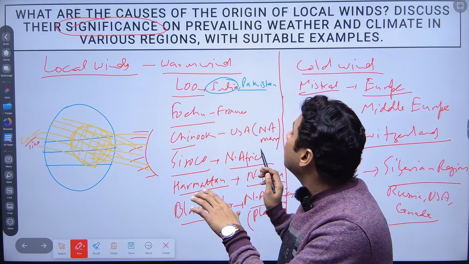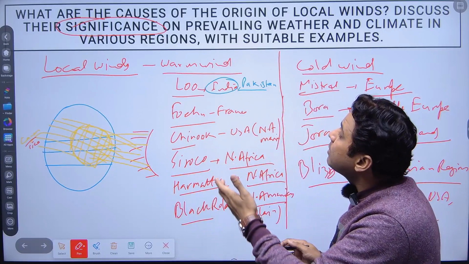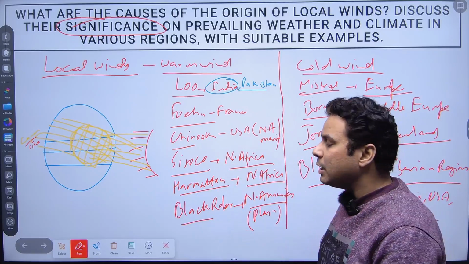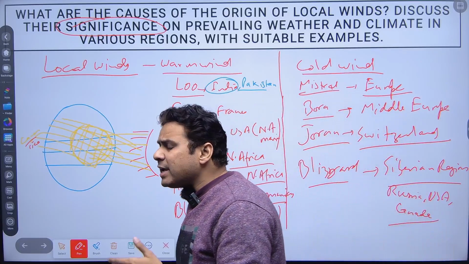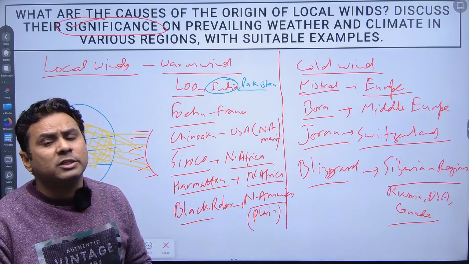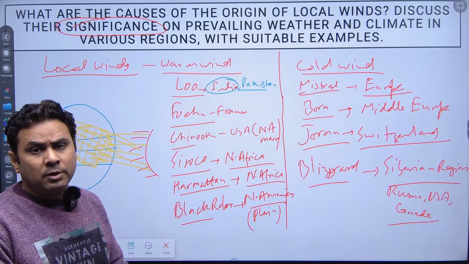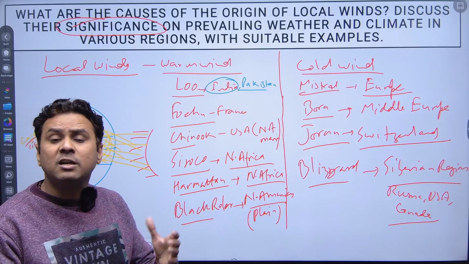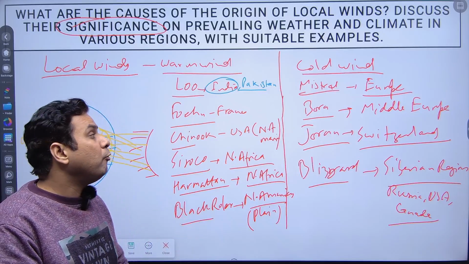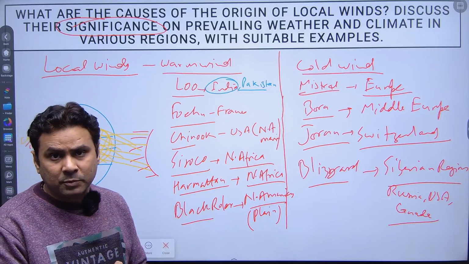How is this Lu important for the Indian climate? Suppose the Indian climatic system is based on the monsoon, the seasonal wind system which brings the rainfall in India.